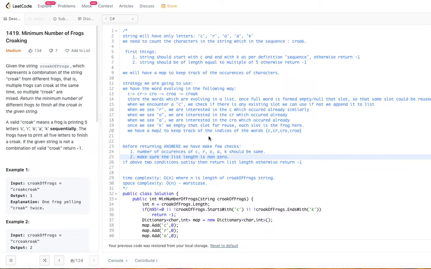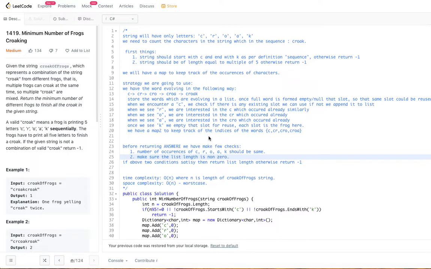Today's problem from LeetCode is minimum number of frogs croaking. Given the string croakOfFrogs, which represents a combination of the string croak from different frogs, that is, multiple frogs can croak at the same time. So multiple croaks are mixed. Return the minimum number of different frogs to finish all the croaks in the given string.